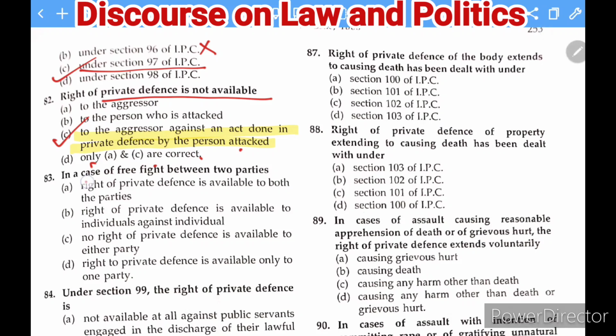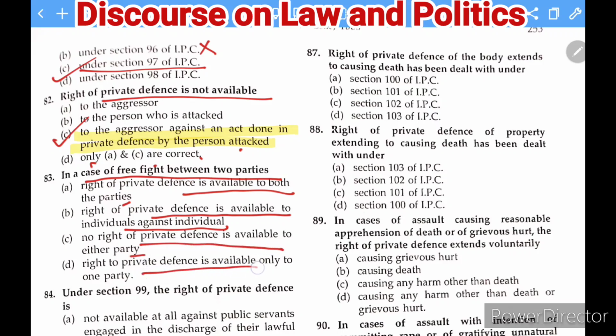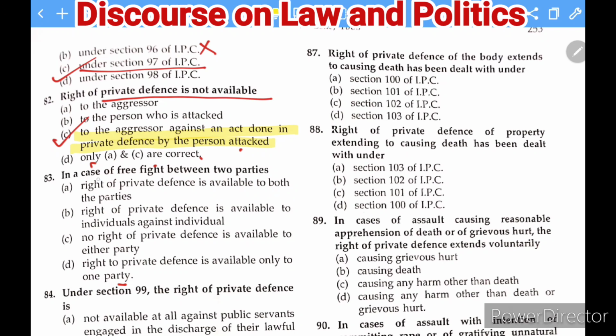The next question is: in case of a free fight between two parties, the right of private defense is allowable to both the parties; allowable to individuals against individual; no right of private defense is allowable to either party; or the right to private defense is allowable only to the one party. So in this case, there is no right to private defense when there is a free fight. Okay, so C is the correct answer.